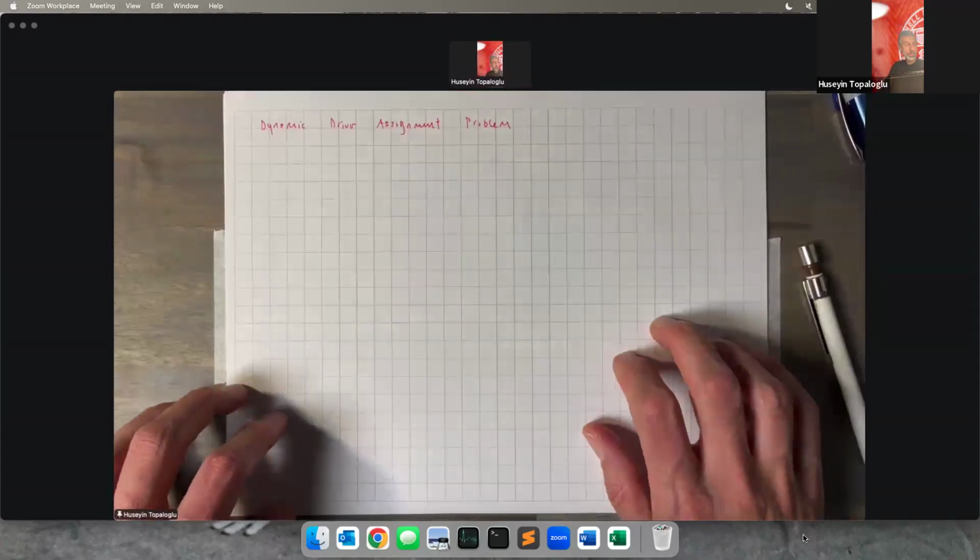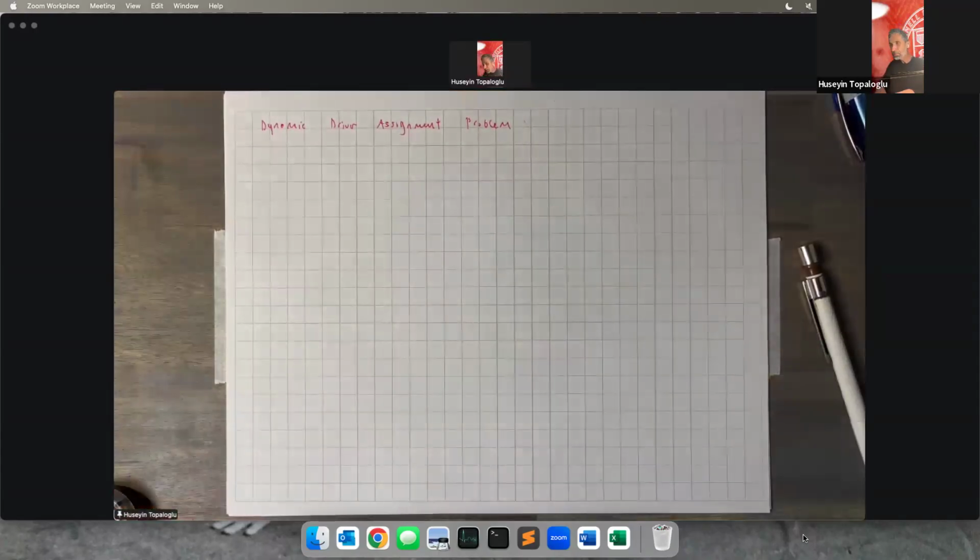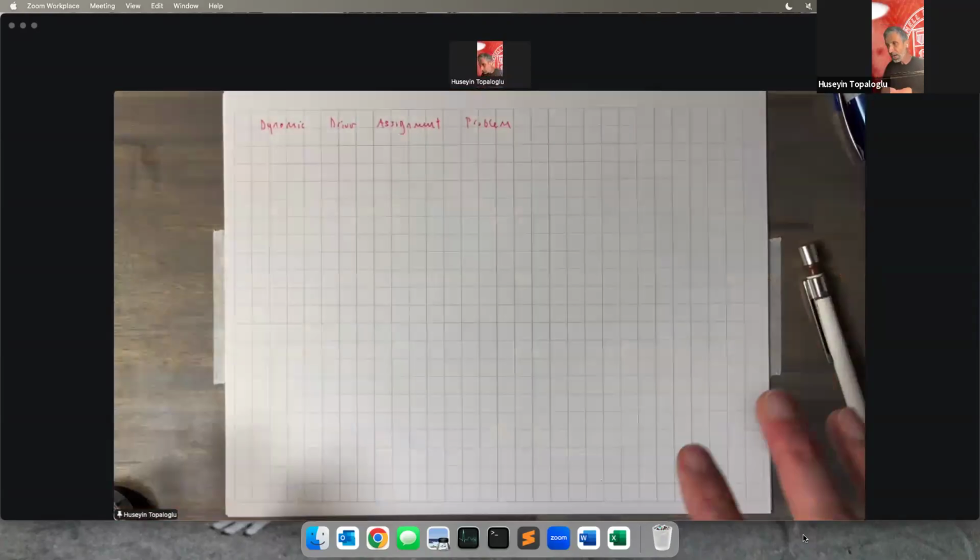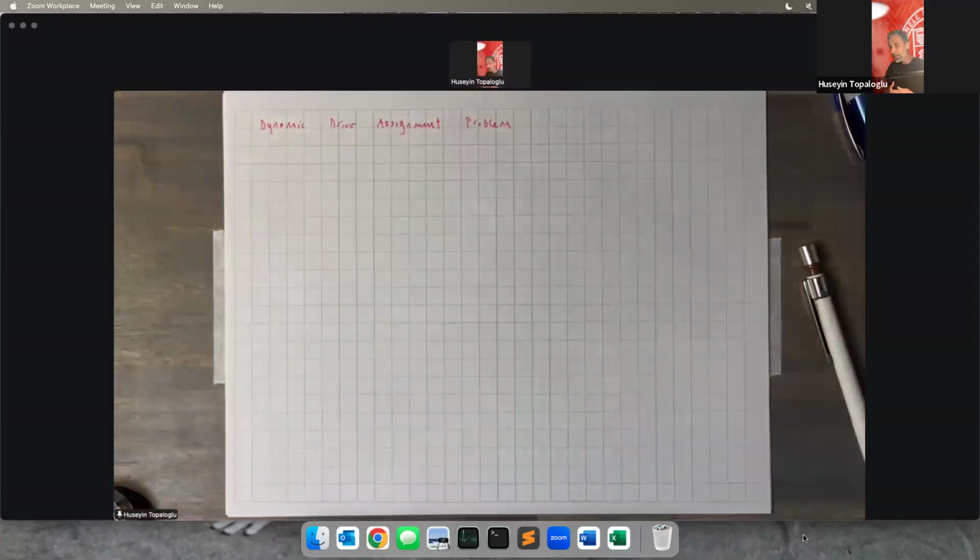Here's how the dynamic driver assignment problem works. We have a bunch of locations in a geographical region, and we have a planning horizon over a certain number of days. So let's say we're looking at the problem over the next 2 weeks, over the next 14 days.